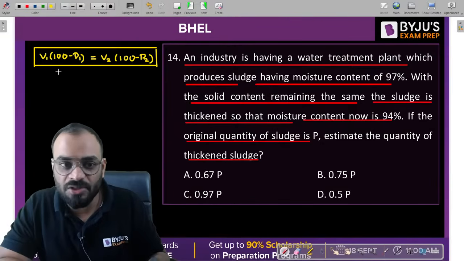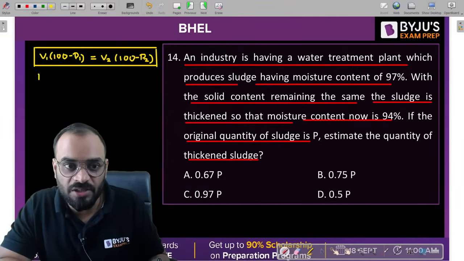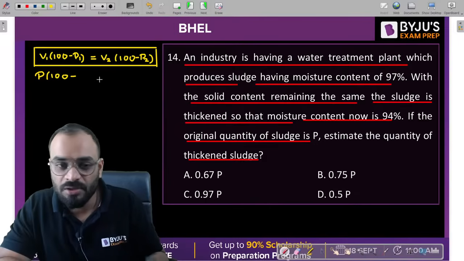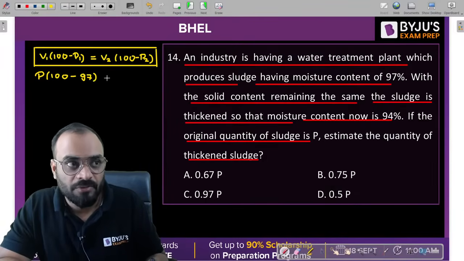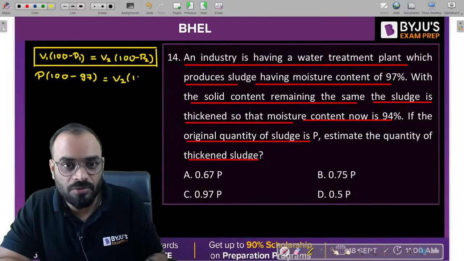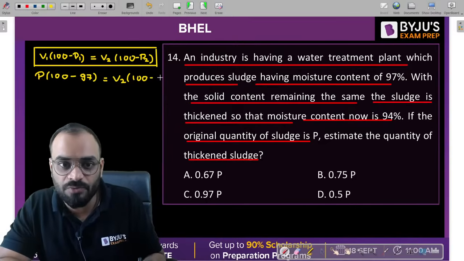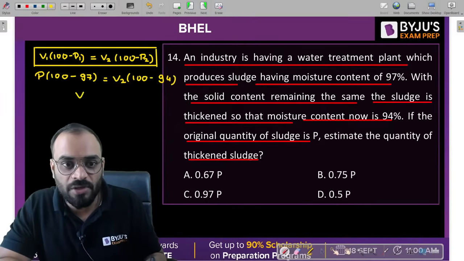What have they written in the initial, what is the quantity of sludge initially? P. Then 100 minus P1, P1 is equal to what? 97%. We need to find out the V2 value. 100 minus P2, P2 is what? 94. So solve it, you will get the result.